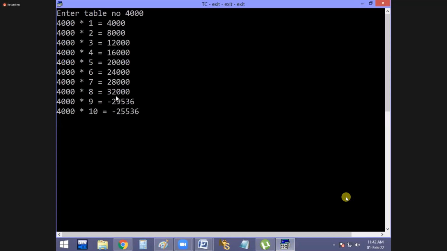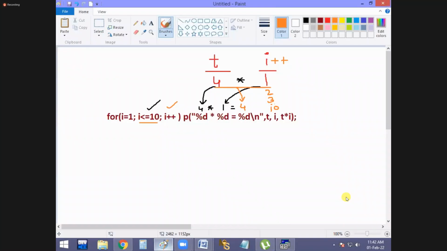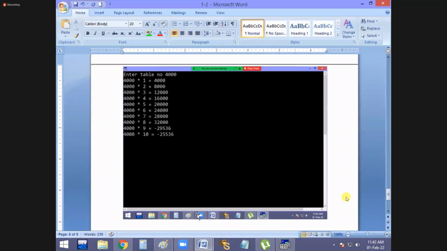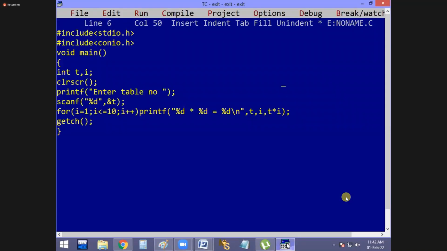4,000 times 8 is 32,000. Integer capacity is up to 32,767. Okay. Later 4,000 times 9, 36,000 required. But 36,000 is more than the integer capacity. That's why we are getting a garbage value. Got it now? Now to avoid this problem, you have to go for the long integer type. Now see that I am giving long integer.